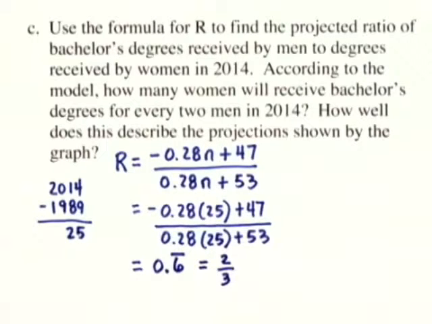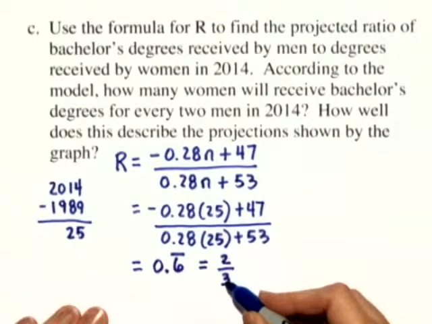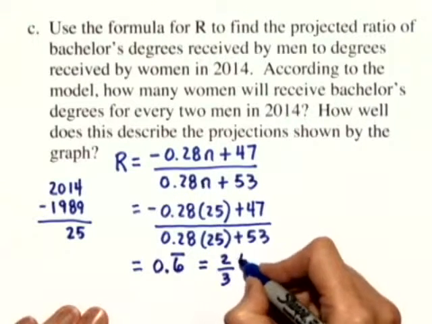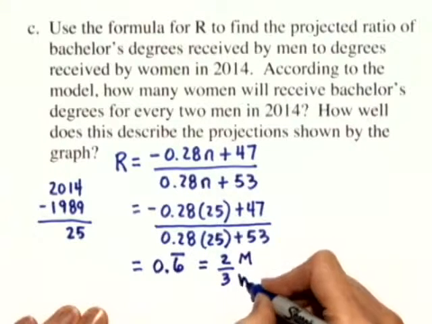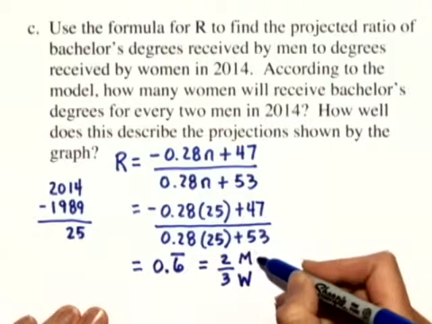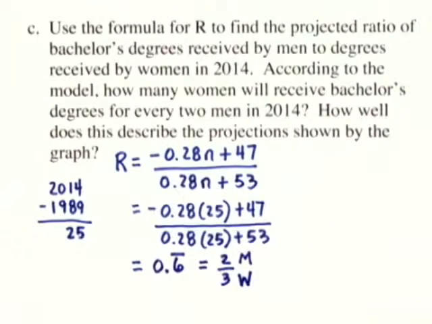So now we've answered the first part of Part C. How many women will receive bachelor's degrees for every 2 men in 2014? Our ratio is 2 to 3, so the ratio of 2 over 3 represents 2 men for every 3 women receiving a bachelor's degree. So, how well does this describe the projections shown by the graph?